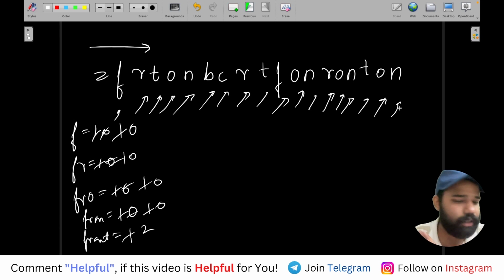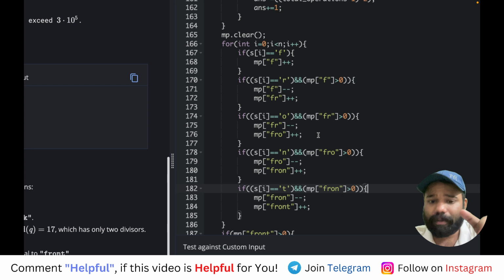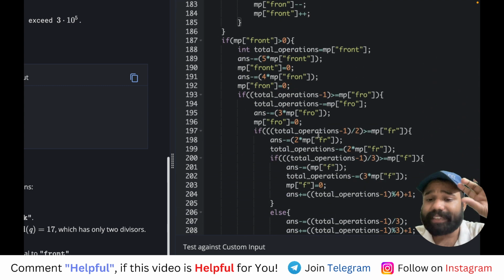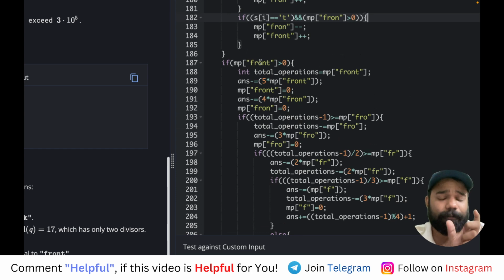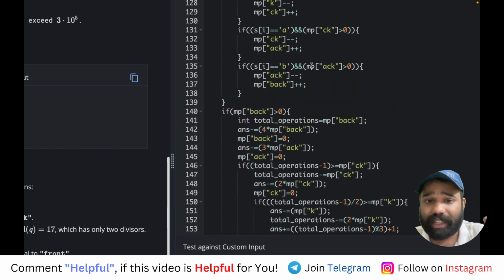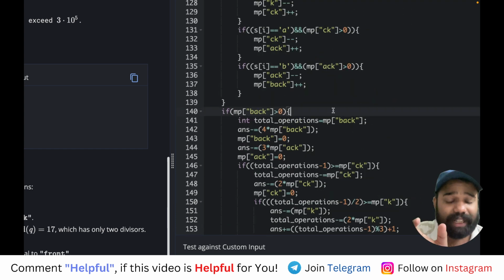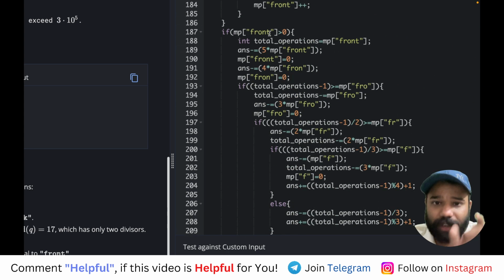O, no, and no. So basically here you finally get only two FRONT and nothing else. No other subsequence is being formed. So basically, just to give the logic, I have done it like this, and this logic is also exactly the same, and the remaining logic is also exactly the same in FRONT. The only thing is, because FRONT contains 5 characters, back was containing 4 characters. In back we only checked for B, like B for back, then A, C and K. Here one iteration will increase, which is for front.